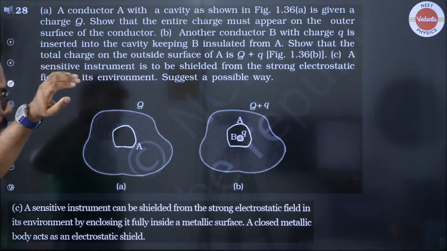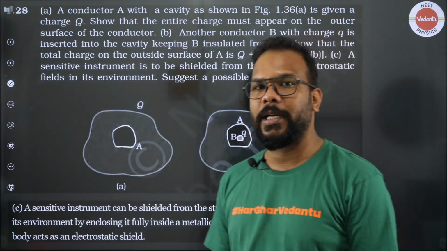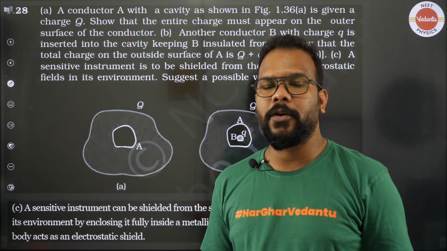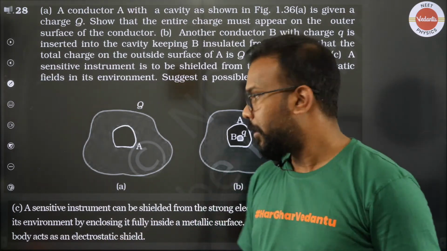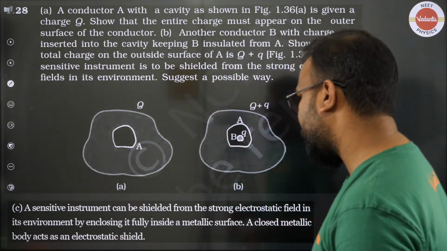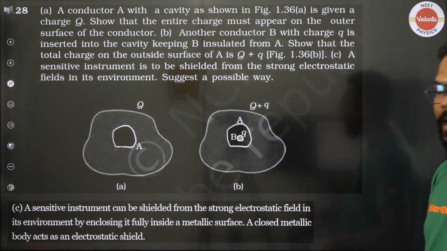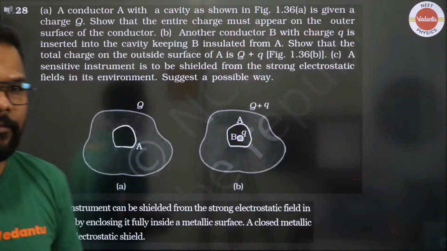And that's what happens inside most lifts also. Elevators which have metal bodies, if they are completely shielded, when you're talking on the phone inside the lift, you will either not get any call or you will not receive any signal altogether. That's why we can say that if you put anything inside a metal body, it will remain shielded. So a closed metallic body acts as an electrostatic shield.